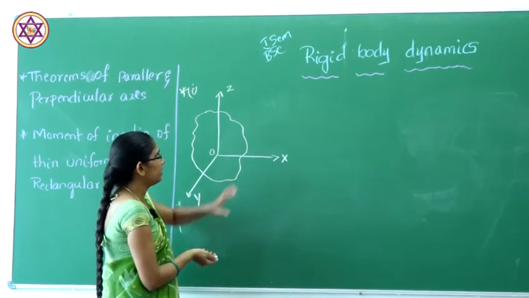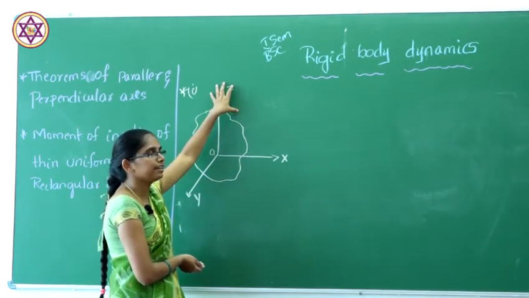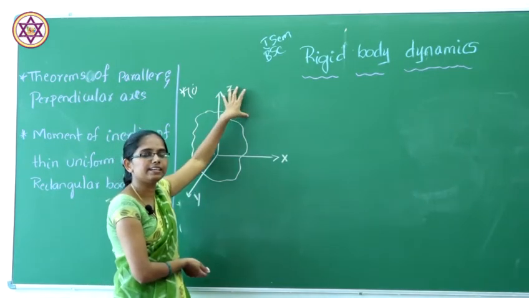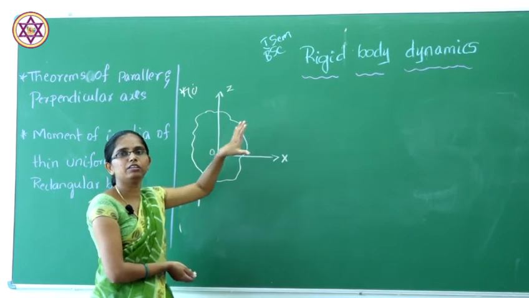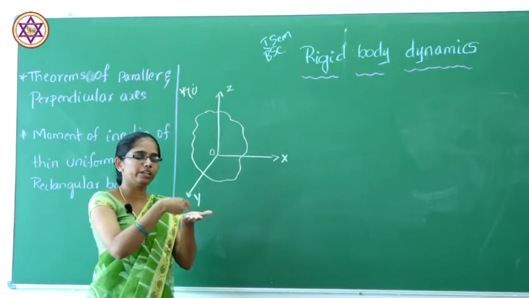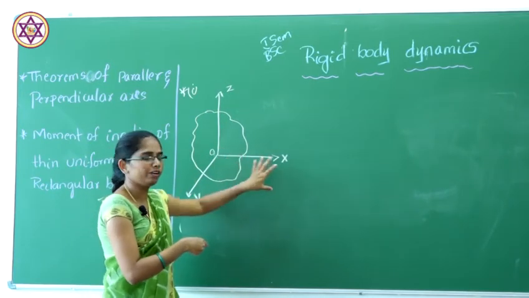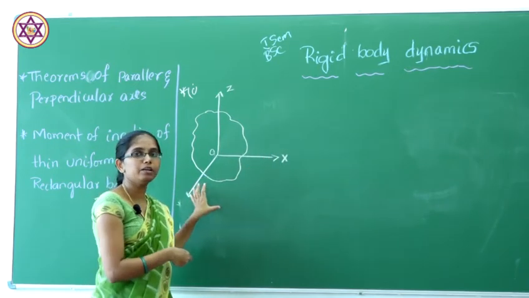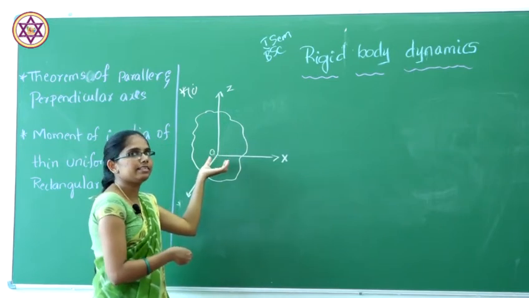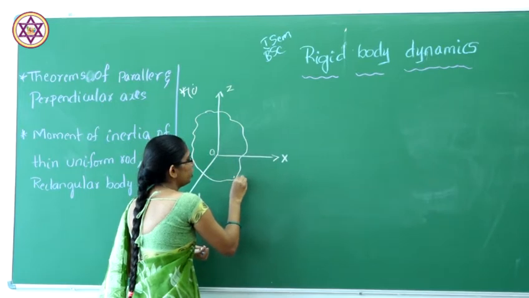So here I consider a plane rigid body with z axis, x axis and y axis. The z axis OZ is mutually perpendicular to the plane of the rigid body. That means z axis is always perpendicular to the plane of the rigid body, and x and y axes are mutually perpendicular to each other, and O will be the center of axes. So I will consider a point here, this is the point P.